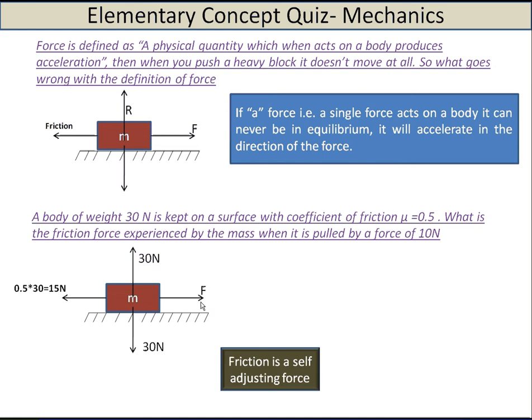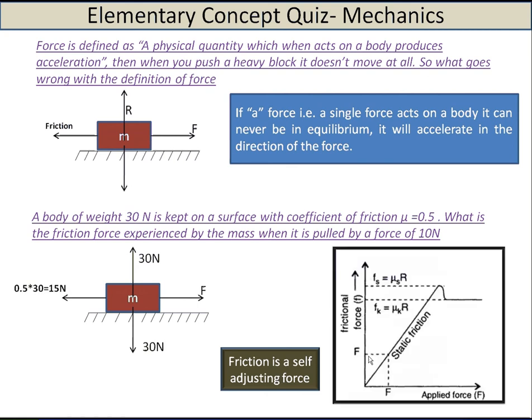So basically, as we know, friction is a self-adjusting force. So it won't be 15 newton when you pull with a force of 10 newton. The answer will be 10 newton, because frictional force increases with the amount of force you apply till a point is reached, which is this point, that is mu into R. At this point it stays constant at 15 newton.